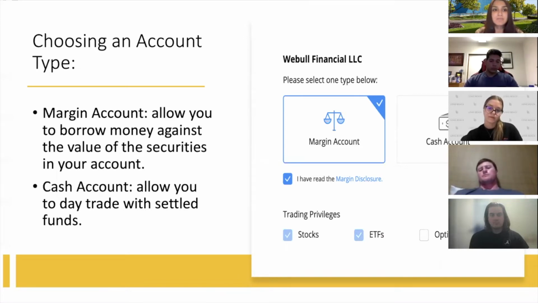A margin account allows you to borrow money against the value of your securities in your account, versus a cash account allows you to day trade with settled funds. In this section, you will also be able to choose if you want to incorporate crypto and stock lending income, which provides you with the opportunity to earn extra income on a fully paid stock held in your account, and your right to trade stocks is not affected by your stock that is lent out.